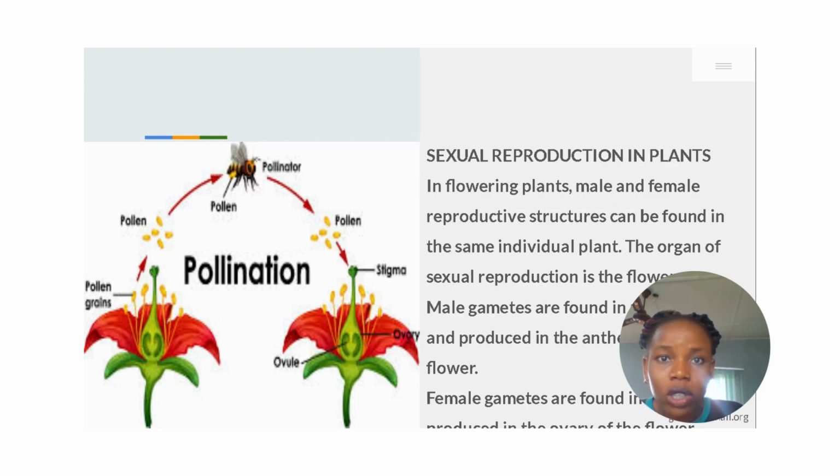The anther produces the male gametes called the pollen grains, while the female gametes are called the ovules, and they are produced in the ovary of the flower. Don't forget, the anther produces the pollen grains, which are the male gametes, while the ovary of the flower produces the ovules, which are the female gametes of the plant.